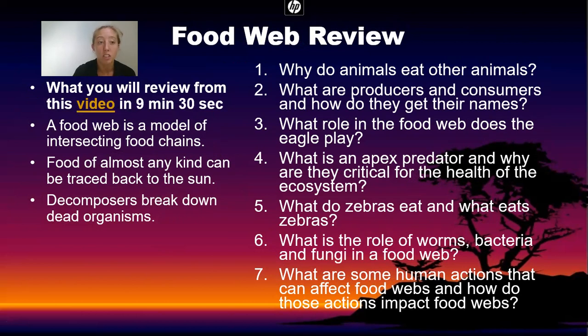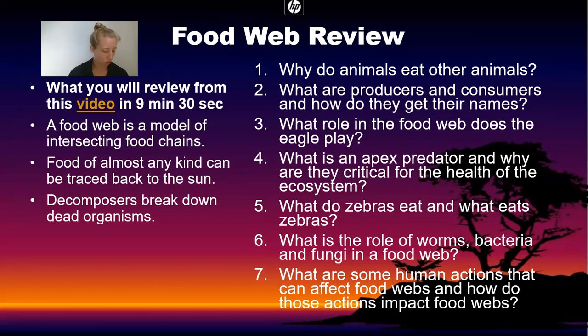First of all, you're going to need to realize that a food web is a model of many food chains interacting with one another. Any type of food, whether it's meat or plants, can be traced back to the sun. The sun contains the original energy that powers this entire planet. Also, organisms called decomposers, like earthworms, have the ability to break down dead materials and restore the nutrients from those dead materials back into the soil so that plants can grow and we can continue our flow of energy.